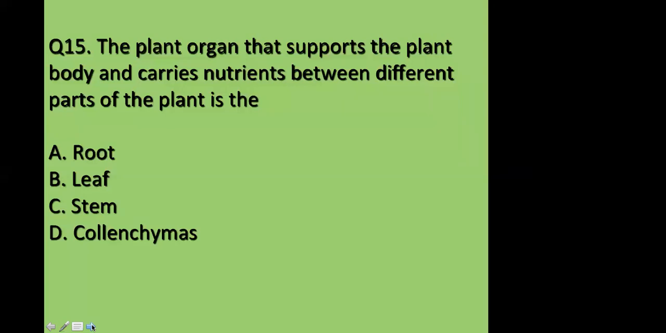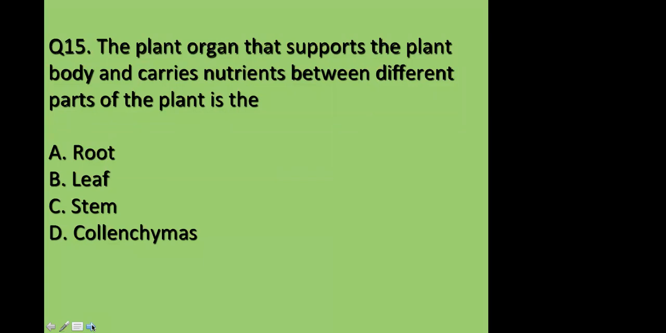Okay, a lot of people are saying A, C. C is being said by most. Okay, nice. Brooke, you said C. Why? Okay, Brooke, your answer is correct. It's C only, stem. Can you give a little bit of explanation about it?